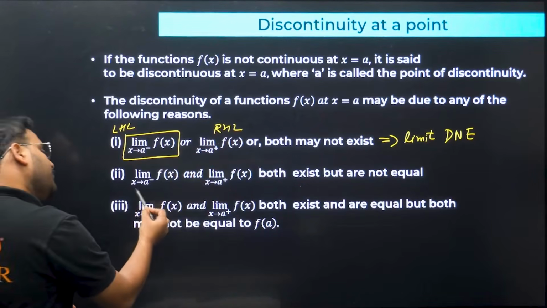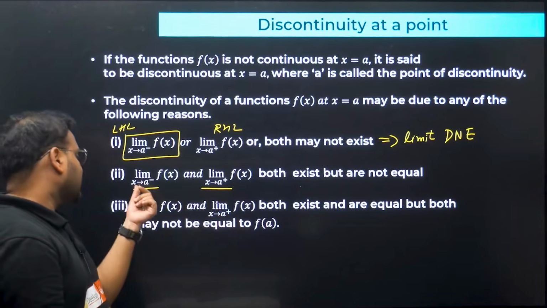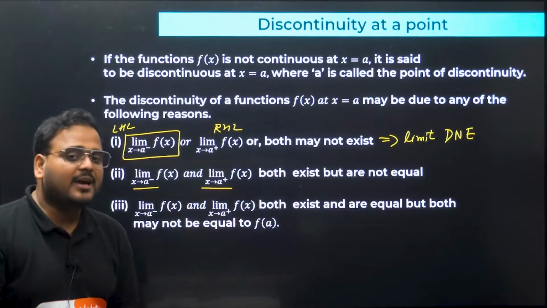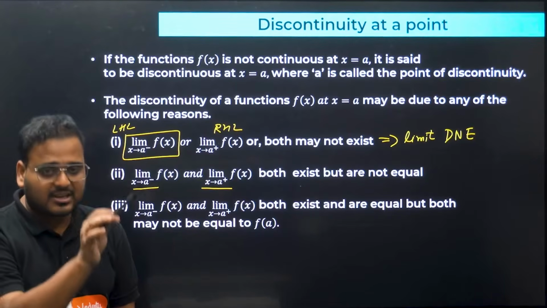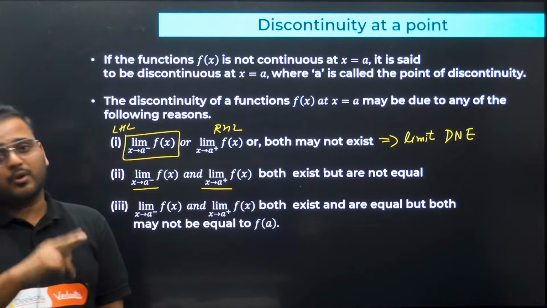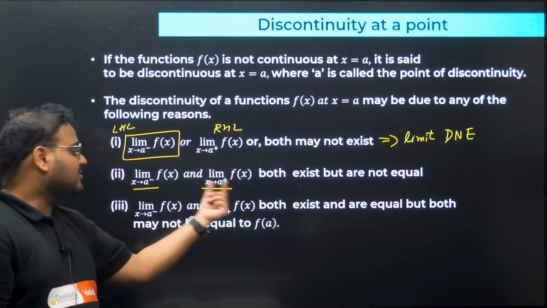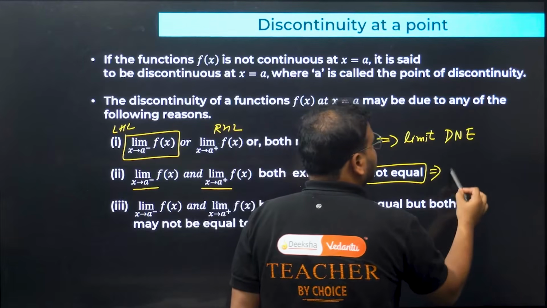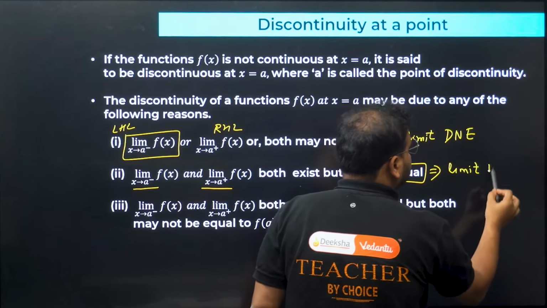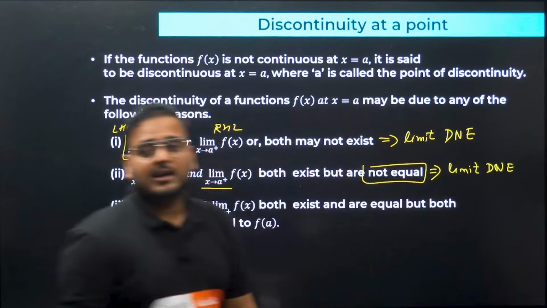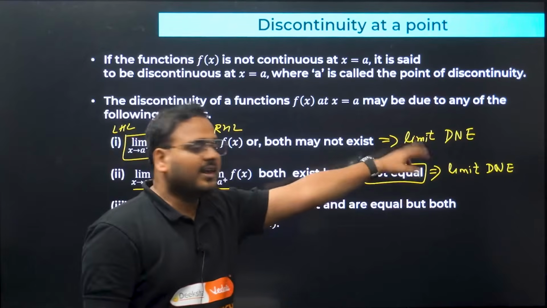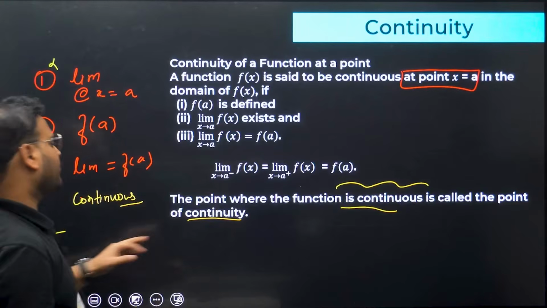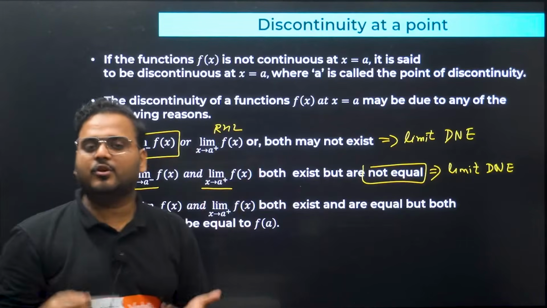Second, they both exist, LHL and RHL exist, but are not equal. Remember, I've taught you that the limit exists when LHL and RHL are both defined and they are also equal. But here we are saying LHL and RHL both exist but are not equal. What does it imply? Again the same thing: the limit does not exist. So the first condition is not fulfilled here. The limit is not there, which means the function will not be continuous at the point.